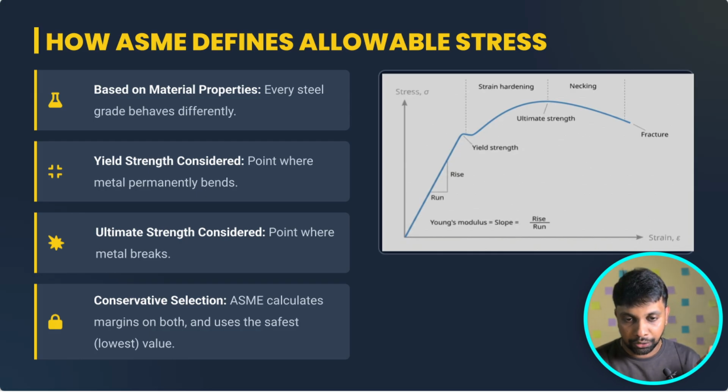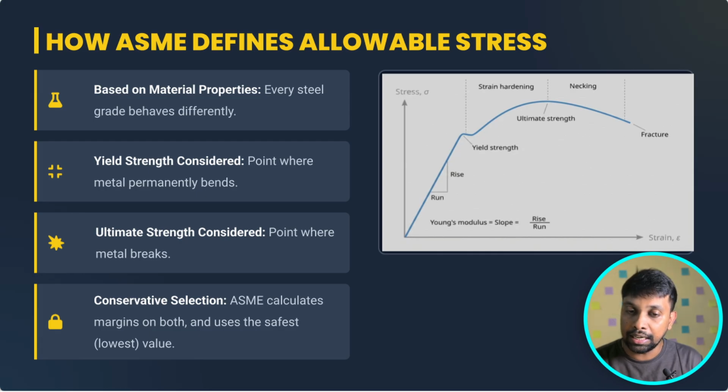In this graph, which is very familiar to you I hope because it is from academics, this is a stress-strain curve. For all materials the graph will be a little bit similar. There may be some dip or high, but almost all materials behave like this graph. Here you can see that up to here it is Young's modulus, and here the yield strength happens, and after that the ultimate tensile strength happens. Here the failure will occur.